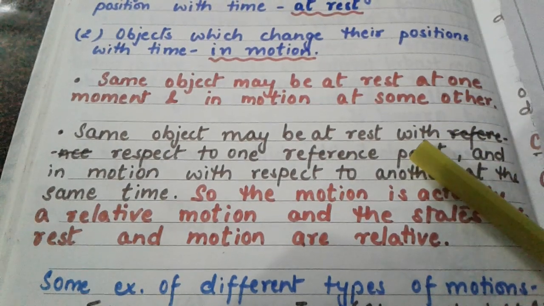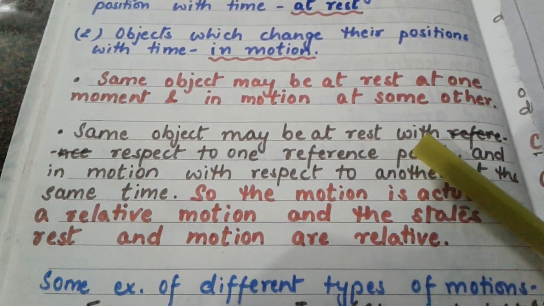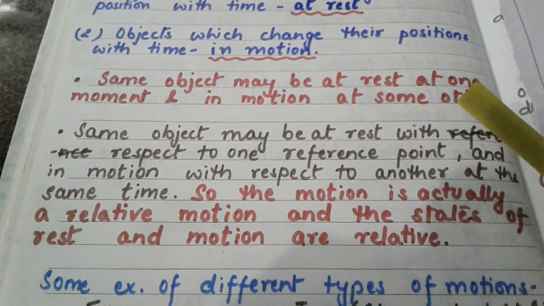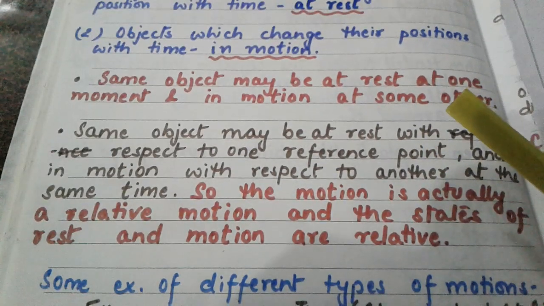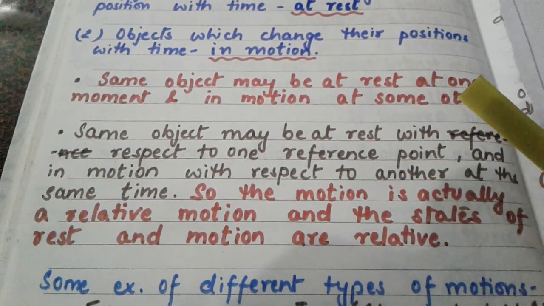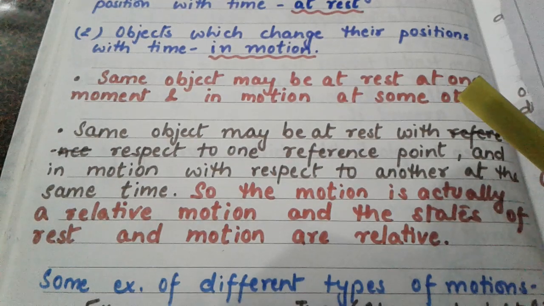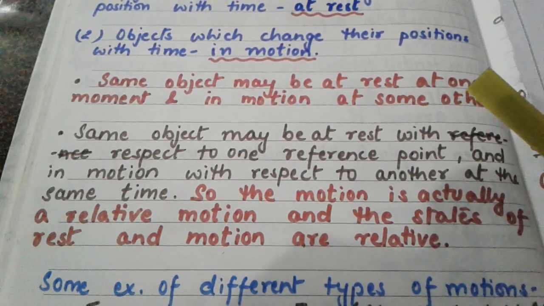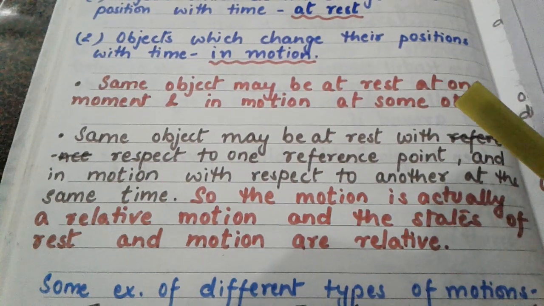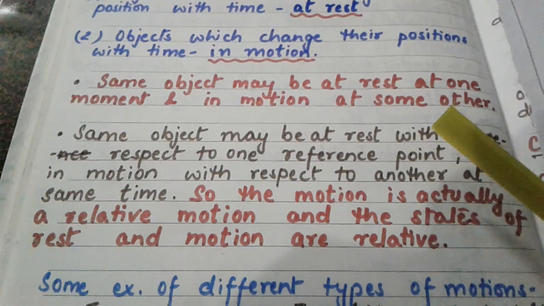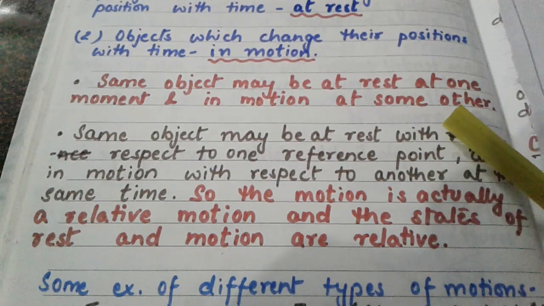But if we take another reference point, for example, the platform on which the train is running, and a person is standing there on the platform, and he observes that moving train, then for that person, the train, the compartment, as well as the passengers sitting inside that compartment will be in motion.